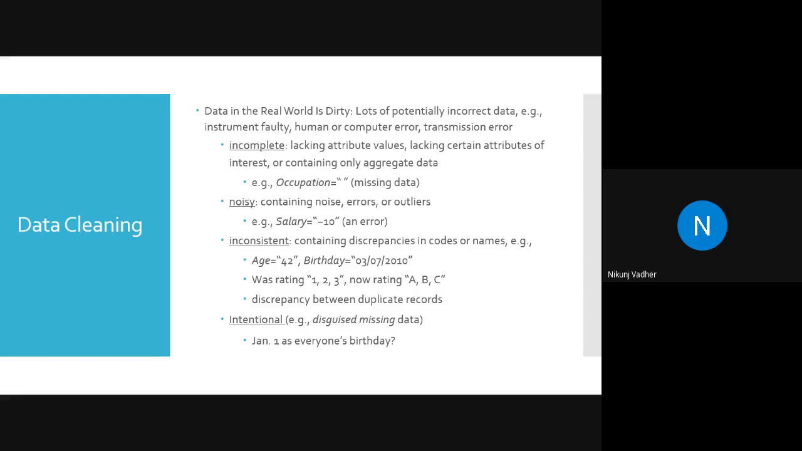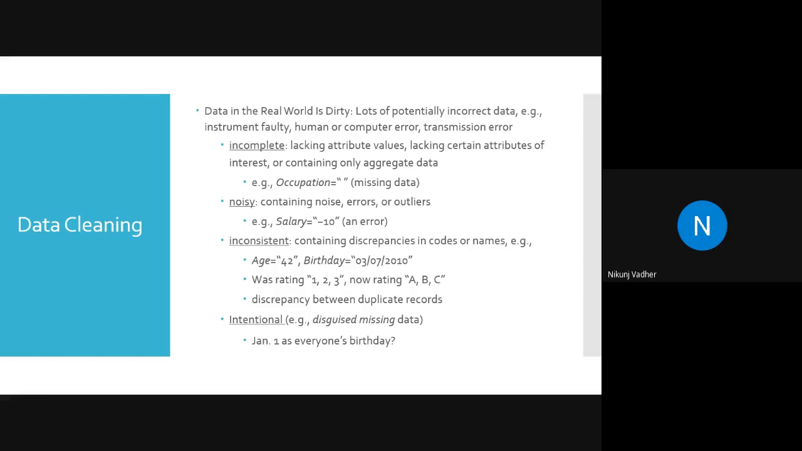Another example of inconsistent data is the same record, the same tuple, repeating multiple times. Redundant data, we can say duplicate data. So if the same reading is taken multiple times, then it will result in inconsistent data.